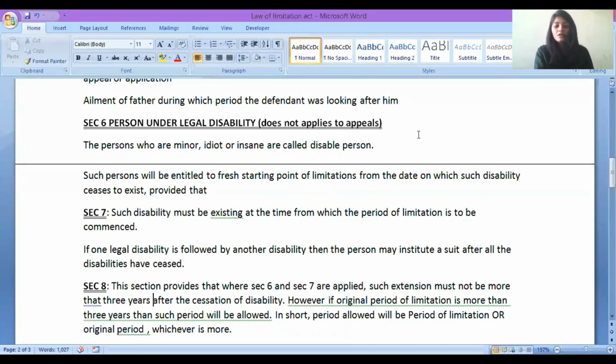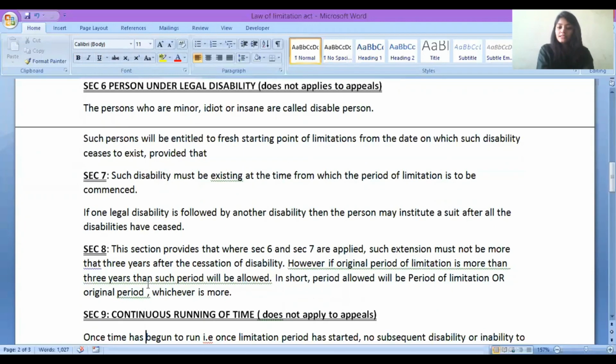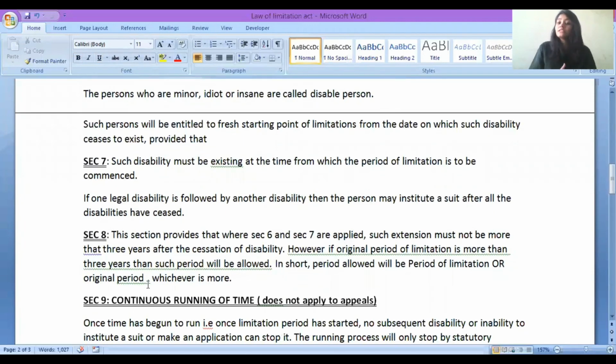Now section number 8. What does section number 8 say? This section provides that when sections 6 and 7 are applied, such extension will be given, but how much extension should be given? That is what section 8 says. Section 8 says that such extension should not be more than 3 years. You do not have to give an extension of more than 3 years.